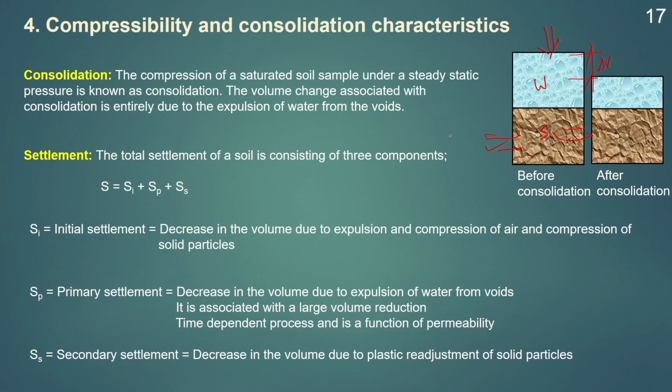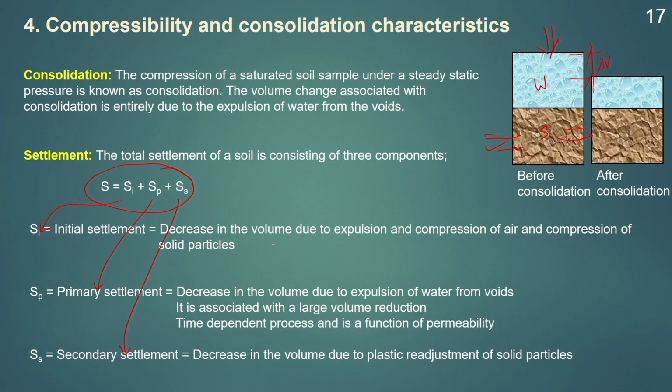So, when we talk about consolidation, we need to calculate the magnitude of the settlement, that means how much a soil is getting settled or consolidated due to the application of the load, as well as how much time it takes to complete the consolidation process. First, going with the settlement, when we apply a load, the soil will settle, and the total settlement of a soil is made of three components: the initial settlement, the primary settlement and the secondary settlement.